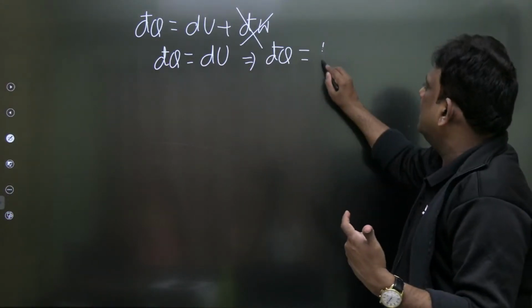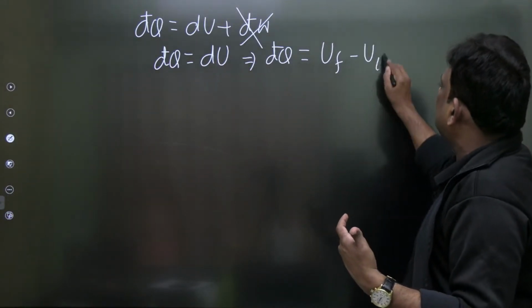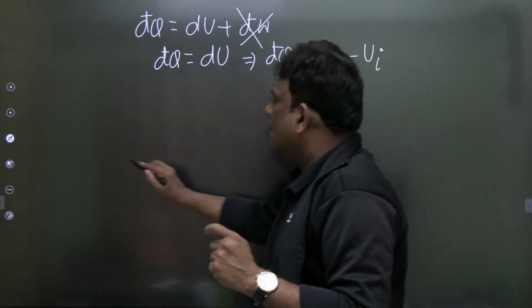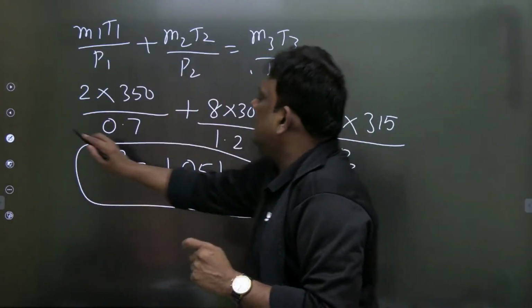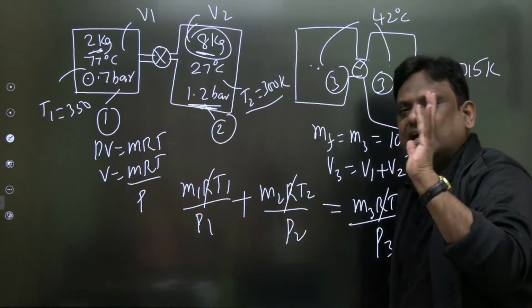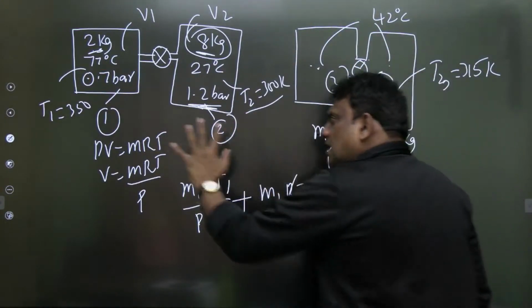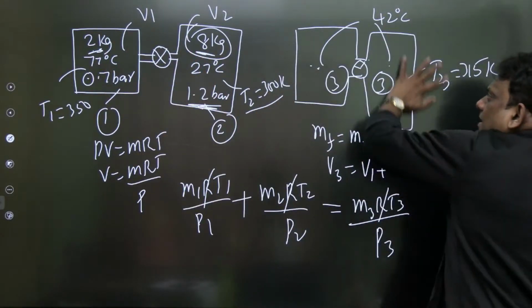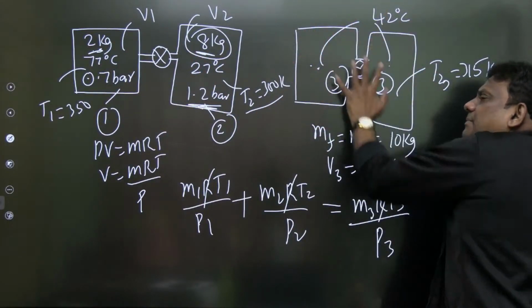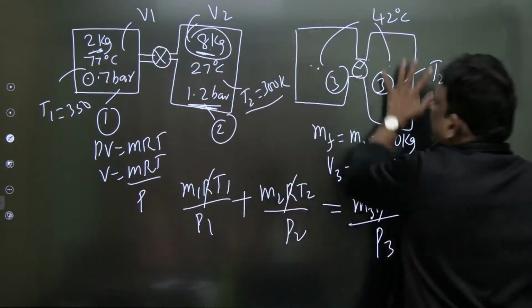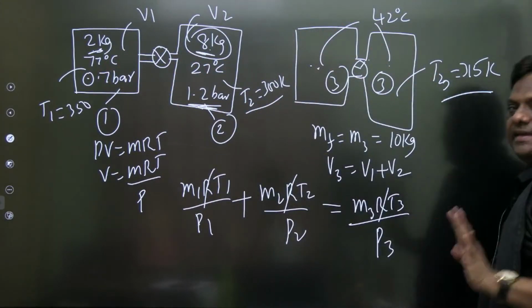What is the change in internal energy? Final internal energy minus initial internal energy. Exactly. So can you tell me what is the final internal energy? फाइनली अगर आप देखेंगे, फाइनली ये पूरा सिस्टम एक ही कंडीशन पे है. बट इनिशियली this is subsystem, this is subsystem. Look at carefully, this is very important. Finally, all my final system is at a uniform condition. My complete 8 plus 2, 10 kg is at 315 Kelvin.